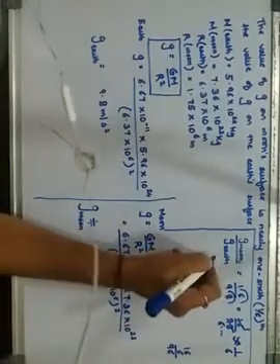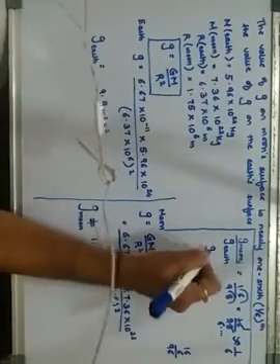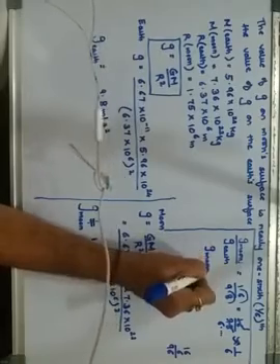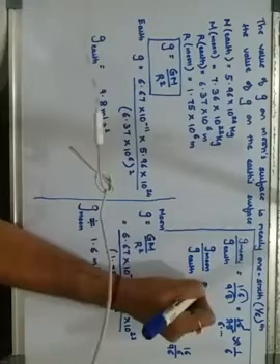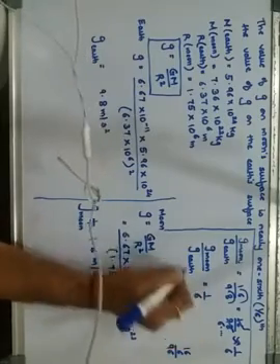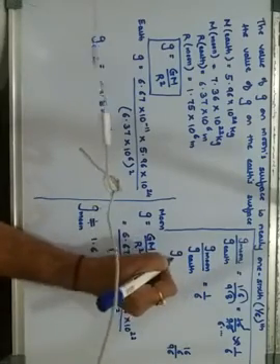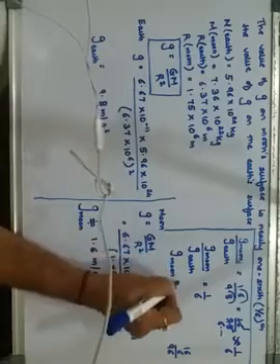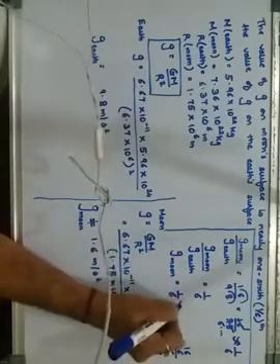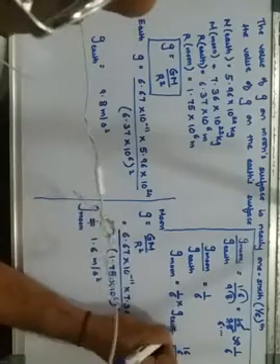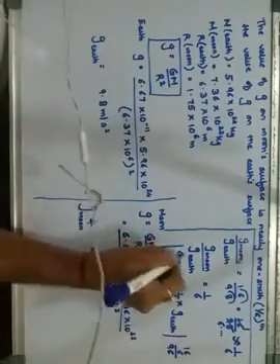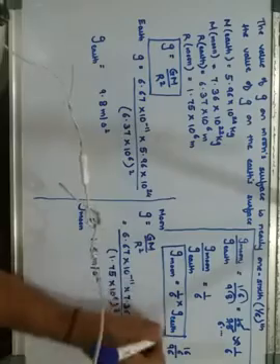This means I have proved that g on the moon upon g on the earth is around 1 upon 6. So when I cross multiply, the value of gravity on the moon is 1 upon 6 times the value of g on the earth. This is for your understanding. I have proved why it is said to be 1/6.